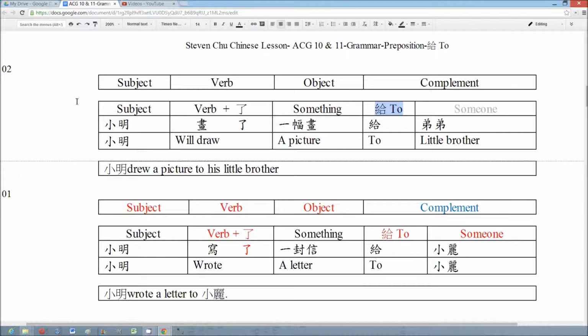preposition 给, another object. The preposition 给 shows the object of an action. The word 了 shows that the action is complete, and the major part of the sentence cannot show the complete meaning, so we use a complement to give more information.